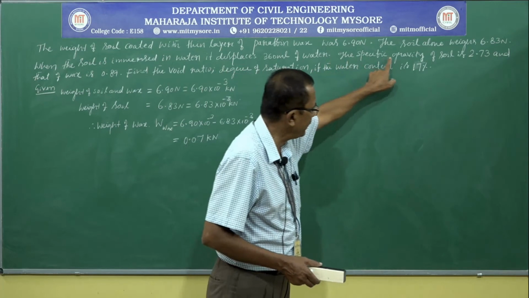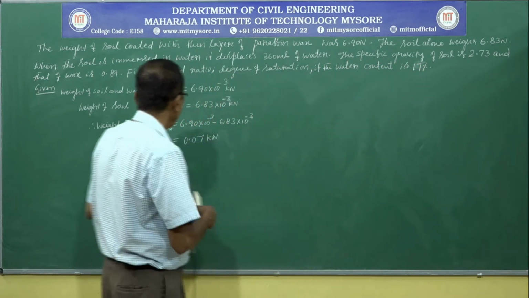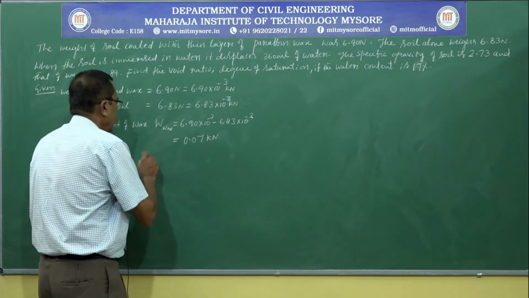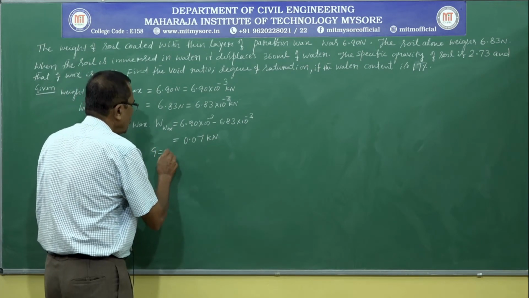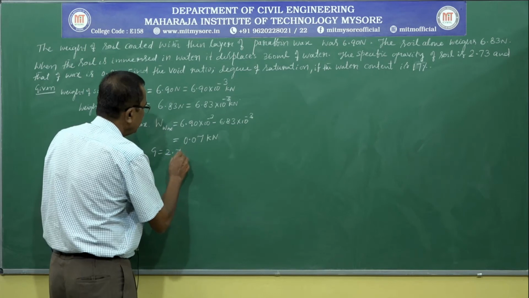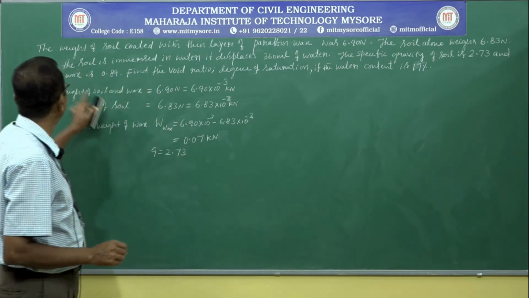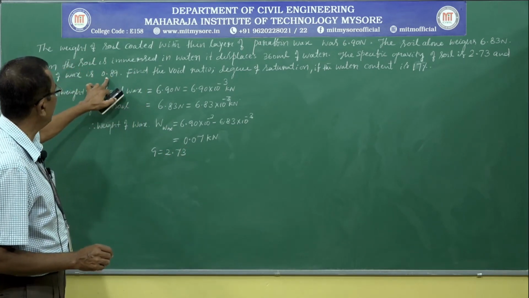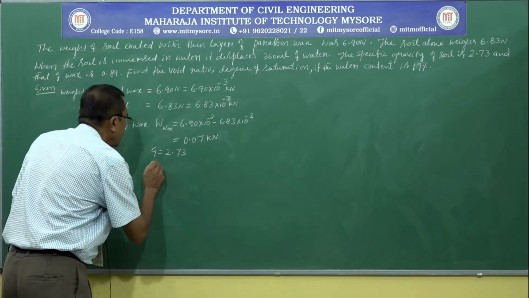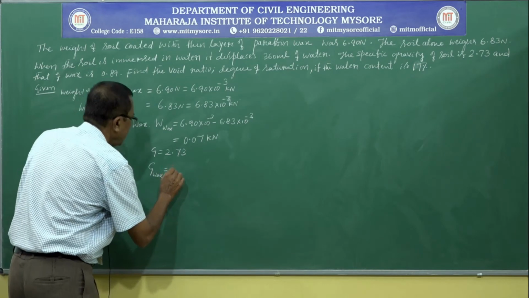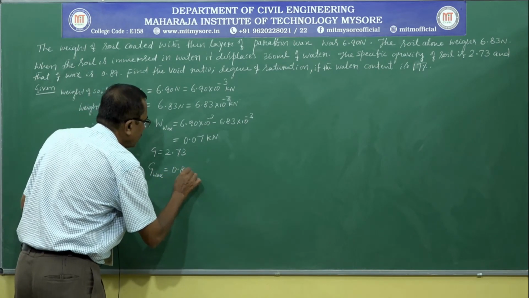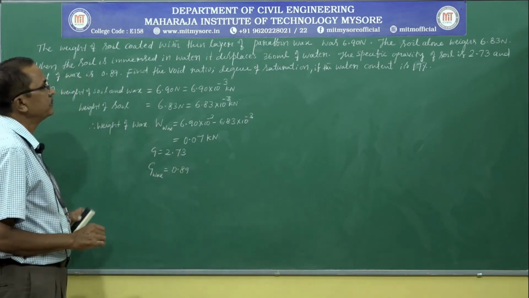The specific gravity of soil is G equal to 2.73 and that of wax is 0.89, which you can designate as G wax equal to 0.89.